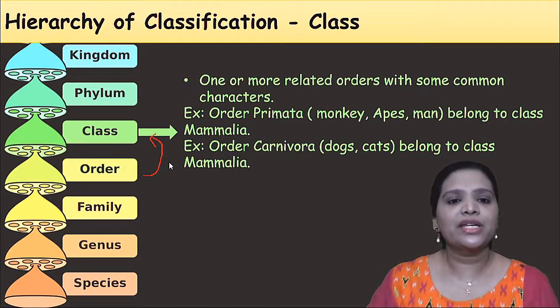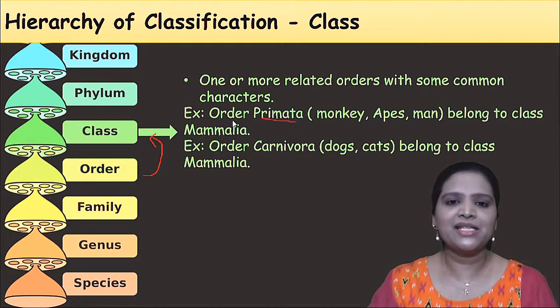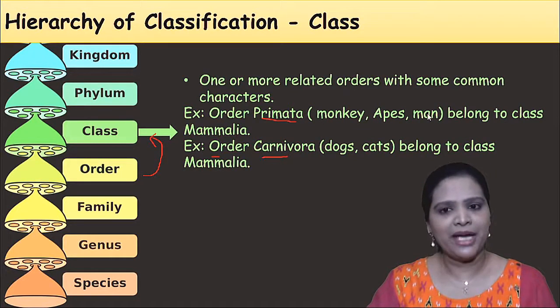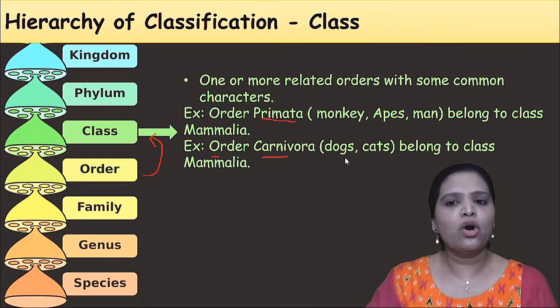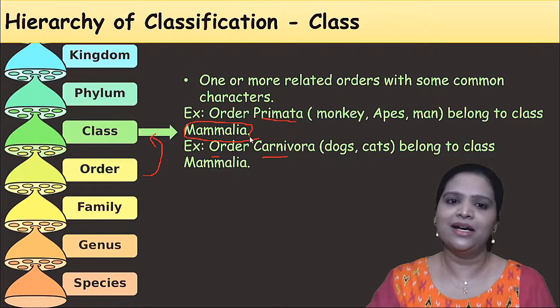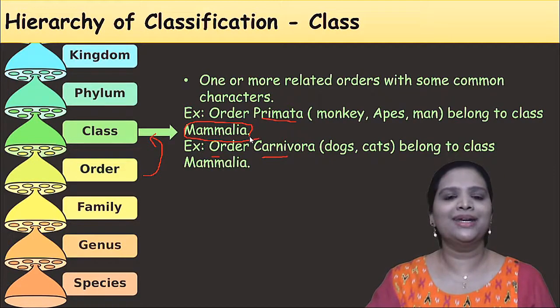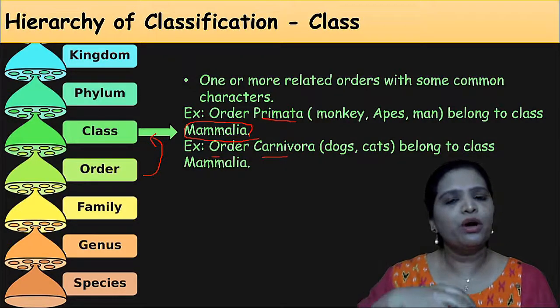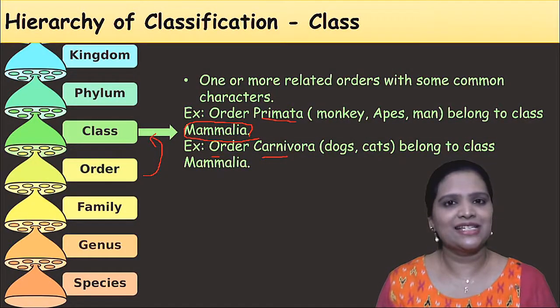For example, you see Primata is an order. Carnivora is an order. Primata includes monkeys, apes and man. Carnivora includes dogs and cats. These two are different orders, but they are put under one class called Mammalia. They are all coming under mammals. So a group of orders is called a class.